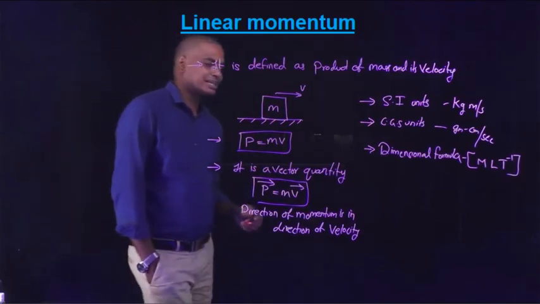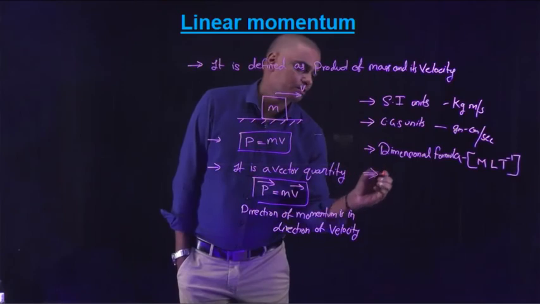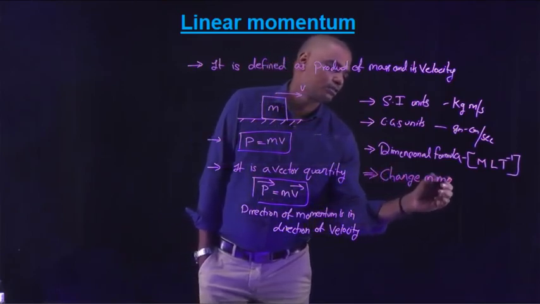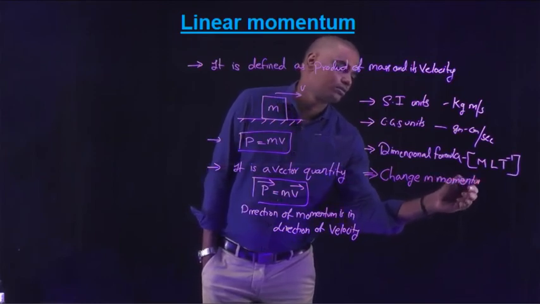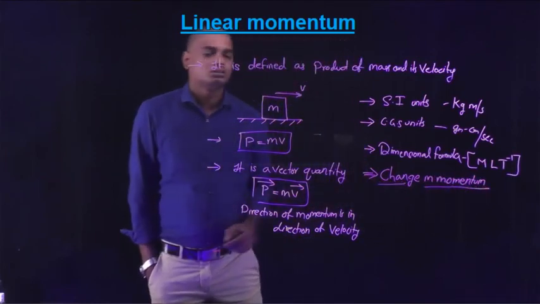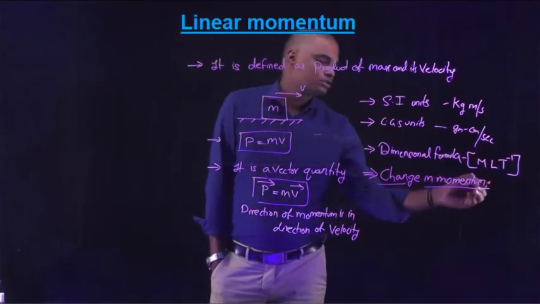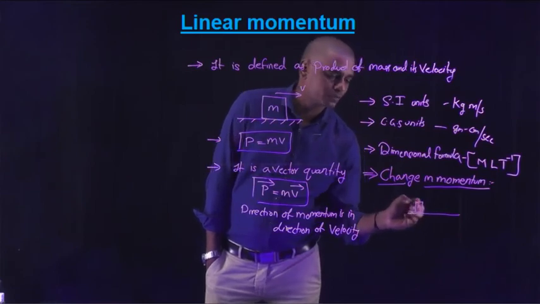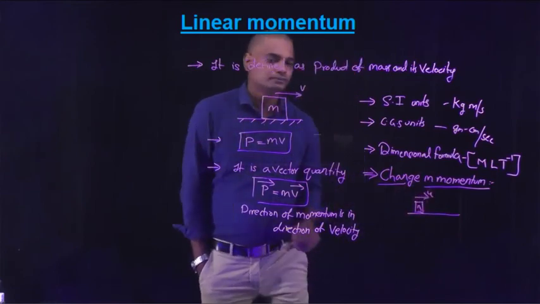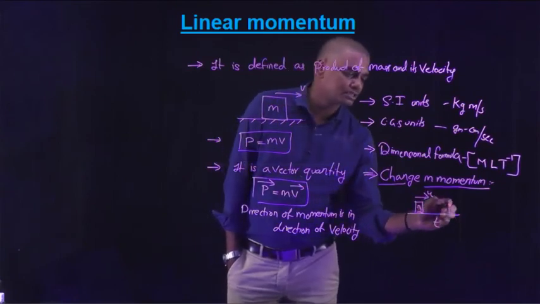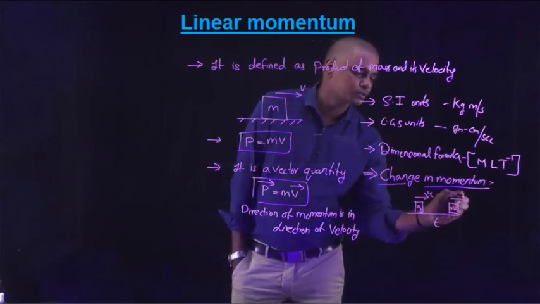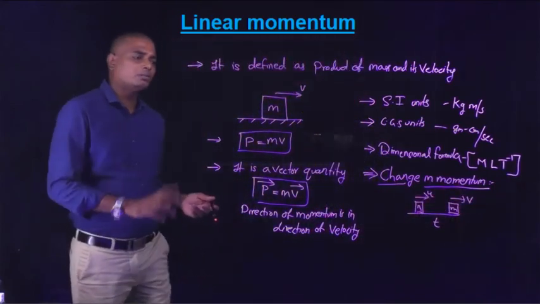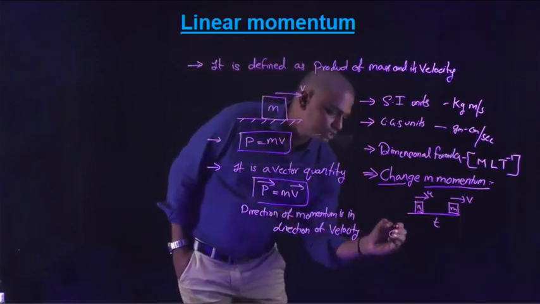Now what is the change in momentum? Change in the momentum of the body. So consider a block of mass m initially moving with a velocity u. Now after a time t seconds, the block of mass m is moving with a velocity v. Its velocity has changed. As the velocity has changed, the momentum also changes. Therefore, change in momentum.